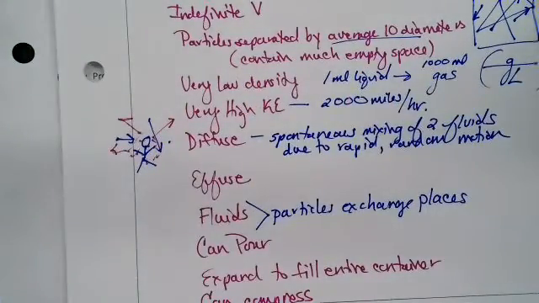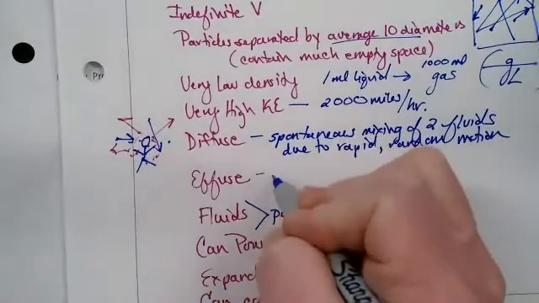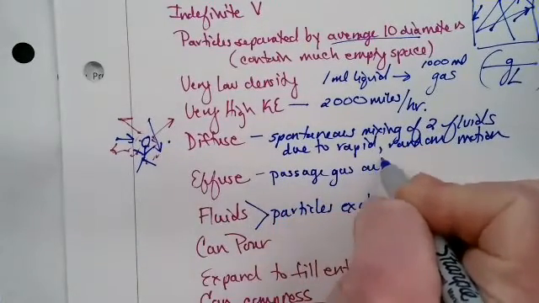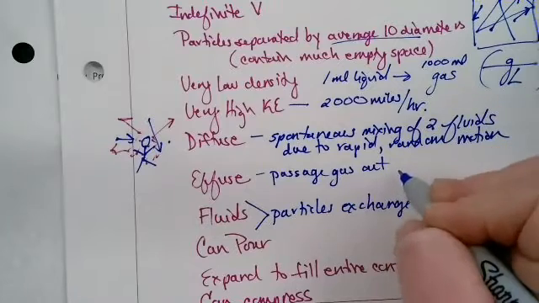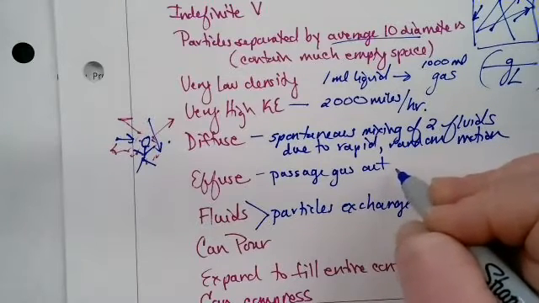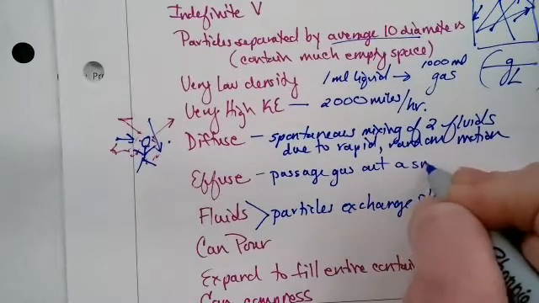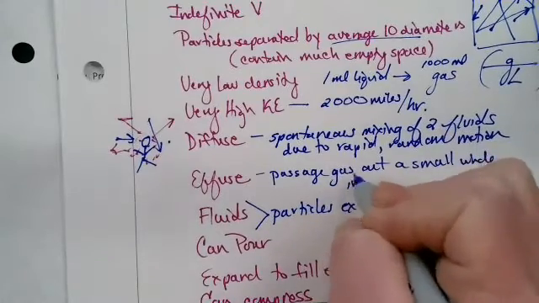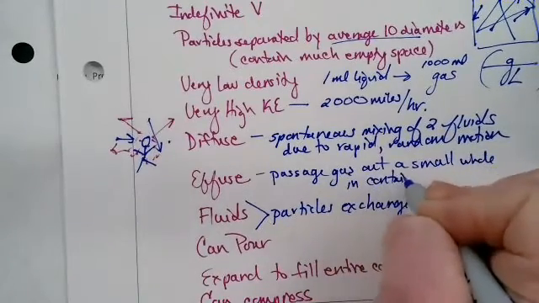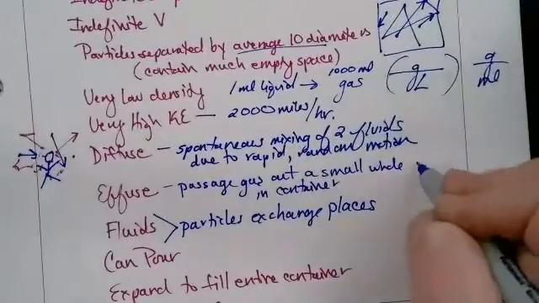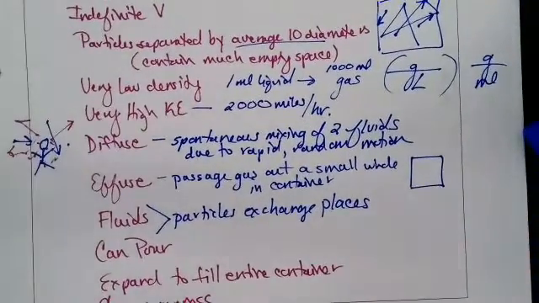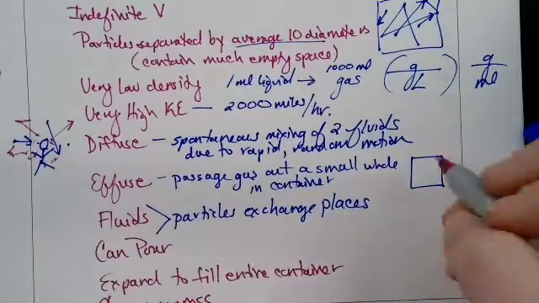Effusion is the passage of a gas out a small opening or a small hole or a narrow passage in the container. So if we would have a rigid container that was filled with, let's say, iodine vapor.